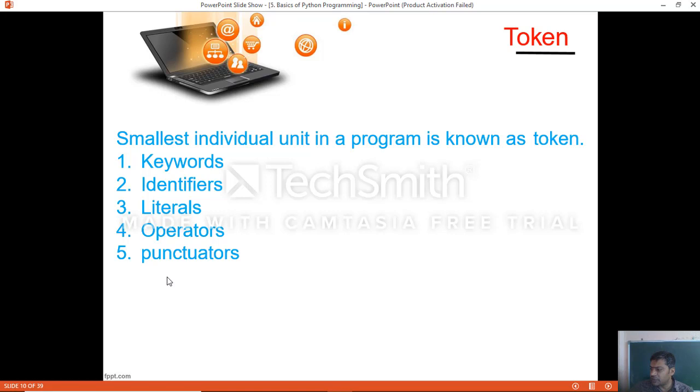So altogether, we call it a token. A variable which you define, a equal to 10, is also a token in a program. That is how we call a token. There are different kinds of tokens, like keywords, identifiers, literals, operators, and punctuators. Now identifiers: the name of a variable, constant, function, module or class in Python is called an identifier.